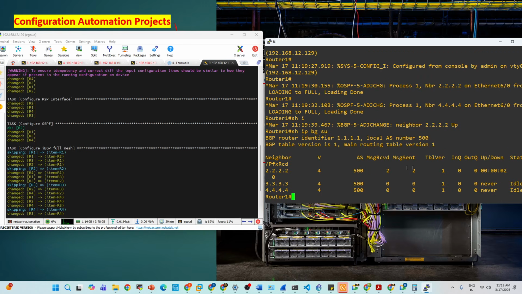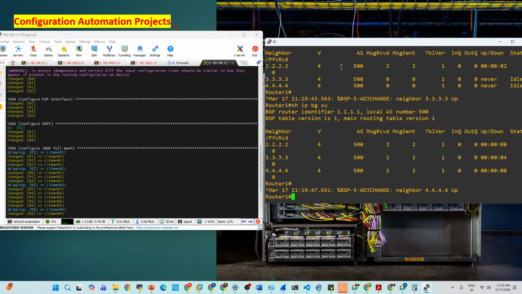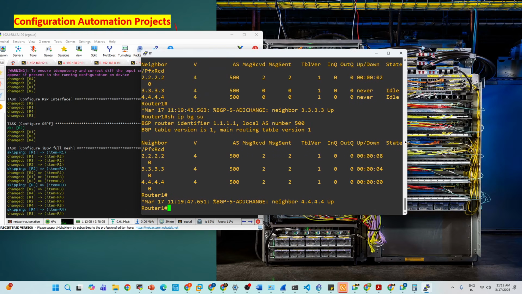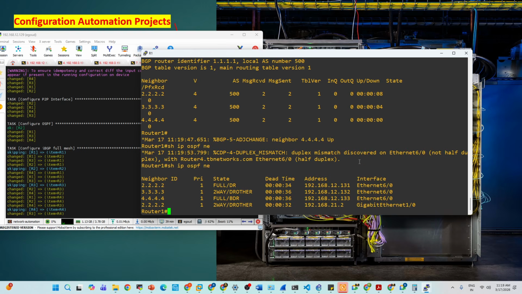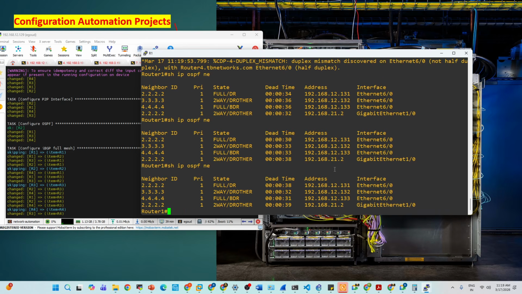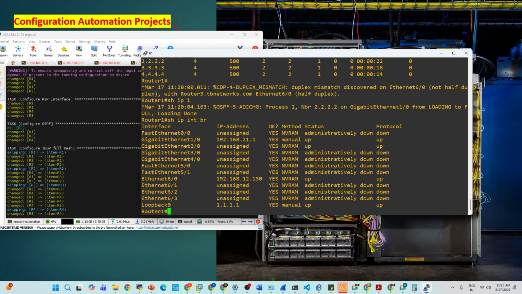See, yes, BGP came up in 10 seconds. See, all BGP neighbors, full mesh. I configured full mesh. So see, show ip ospf neighbors. The OSPF is up. It is still going through the adjacency process. So OSPF is up, BGP is up, and everything. Show ip interface brief. So the IP address is also configured.